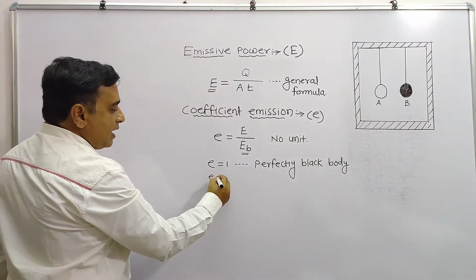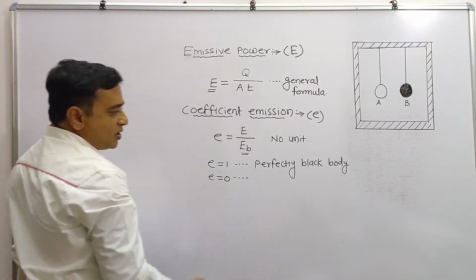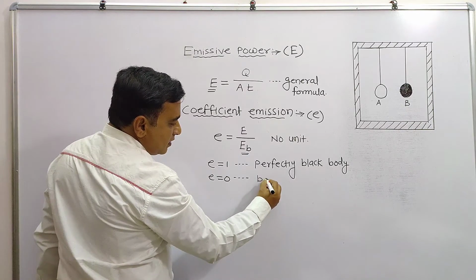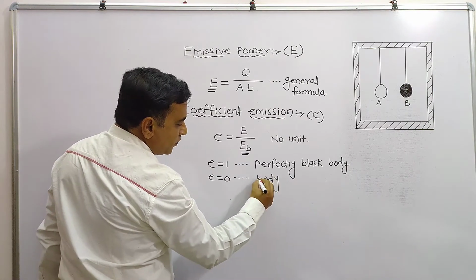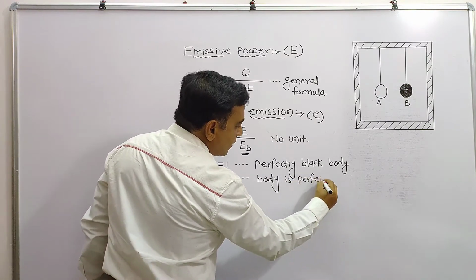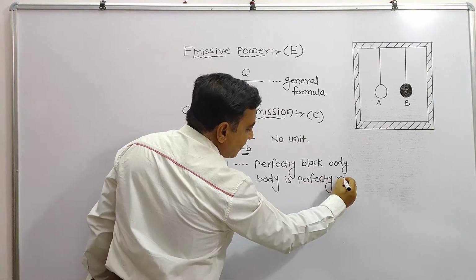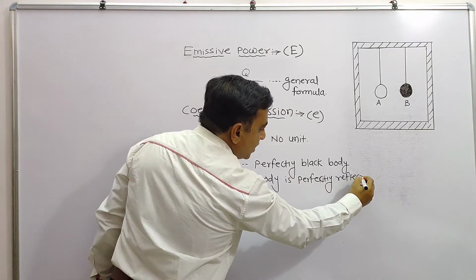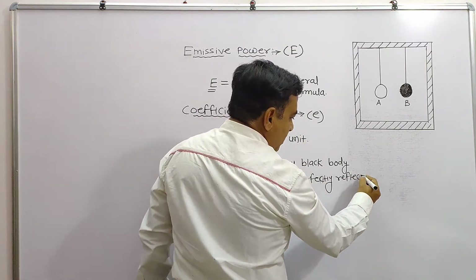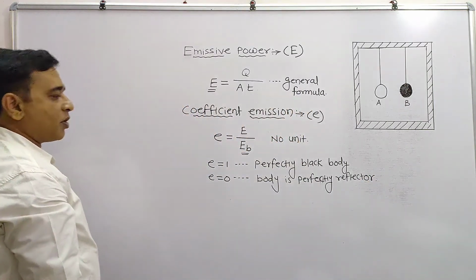If E is equal to 0, the body is a perfect reflector. Means whatever energy falls, it will reflect. So it is perfectly a reflector body.